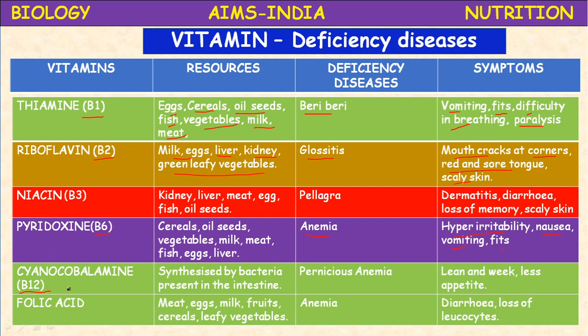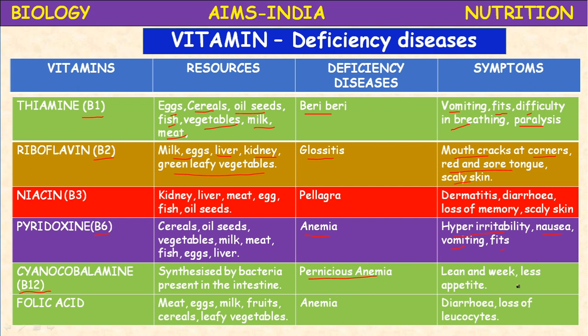Next vitamin, vitamin B12, cyanocobalamin, is synthesized by the bacteria present in the intestine. Some useful bacteria present in the intestine synthesize vitamin B12. Cyanocobalamin deficiency leads to a disease called pernicious anemia. Pernicious anemia means a reduction in the count of RBC. The symptoms are becoming weak and lean, and less appetite.